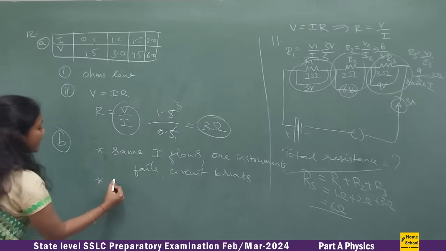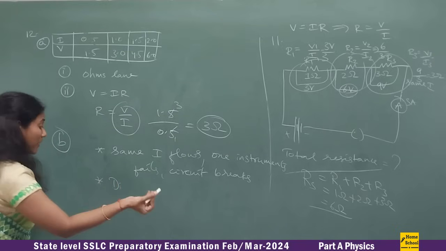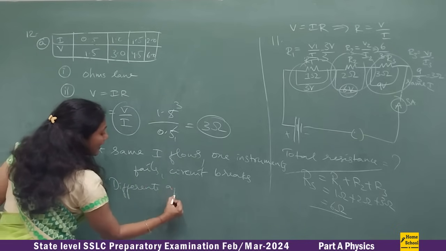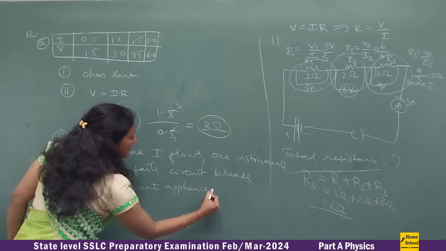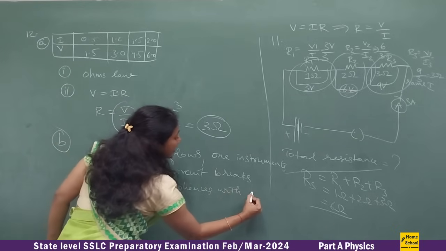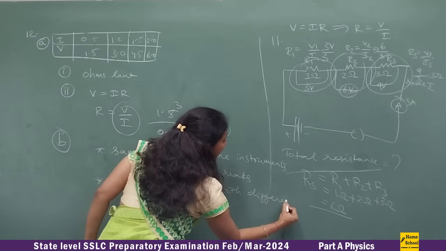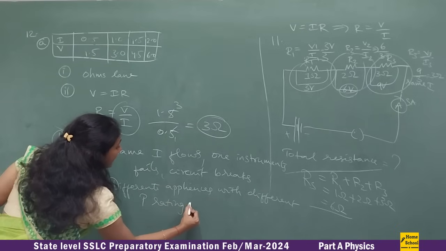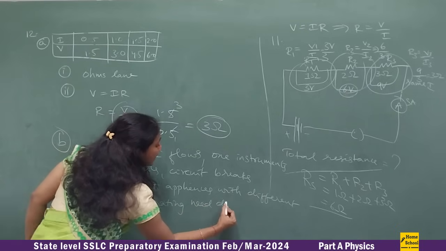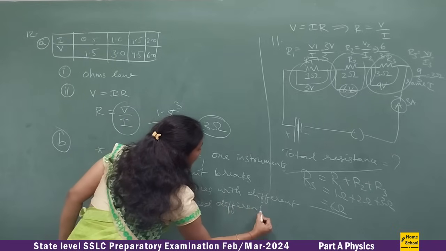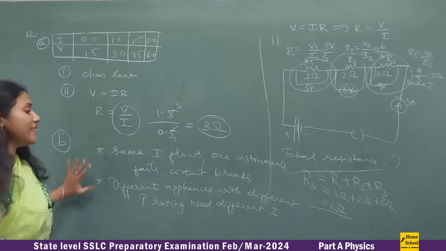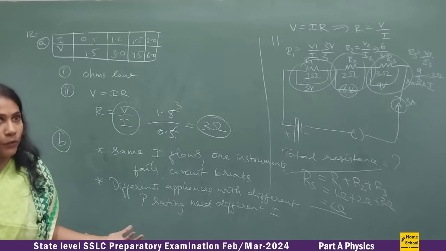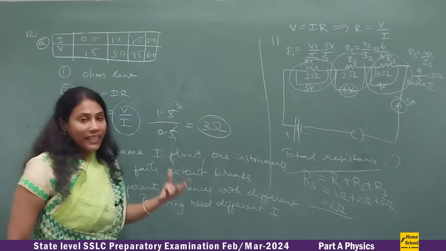And the second point is, different appliances with different power ratings need different current. So series is not suitable for connecting appliances in the domestic circuit, because if you take up a light,